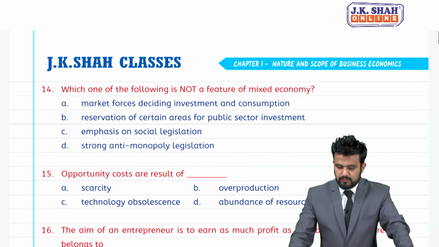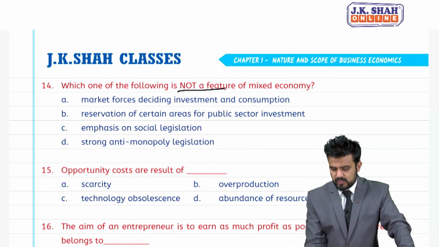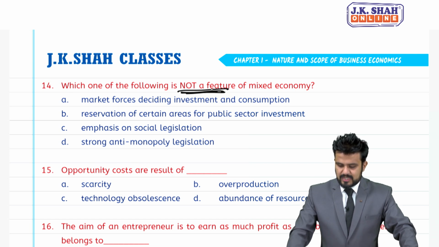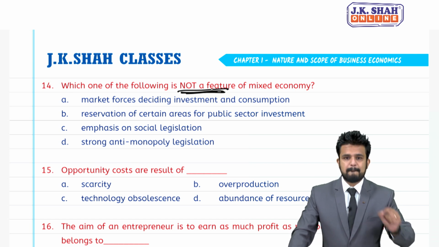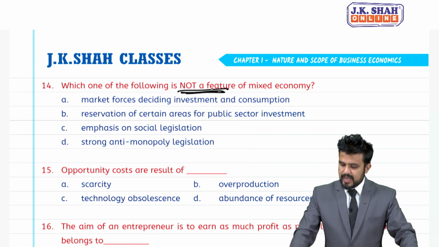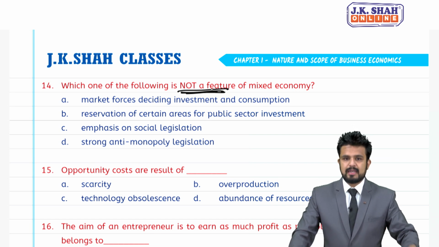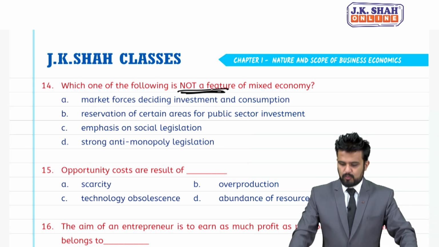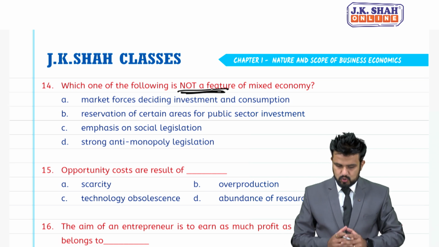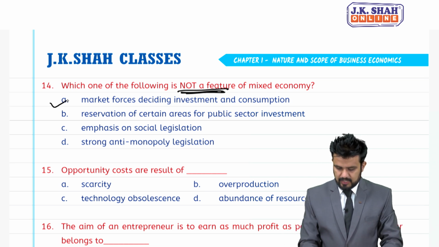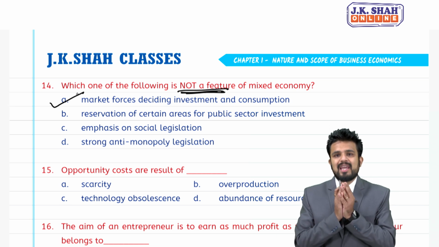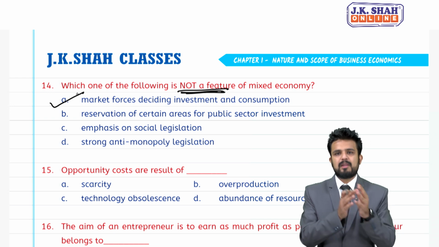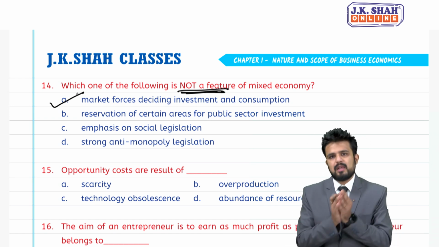Coming to 14. Which one of the following is not a feature, students, of mixed economy? A, market forces deciding investments and consumption. B, reservation of certain areas for public sector investment. C, emphasis on social legislation. D, strong anti-monopoly legislation. So, for 14th, answer is A. Only market forces will not decide, because here there is public plus private, socialism plus capitalism.